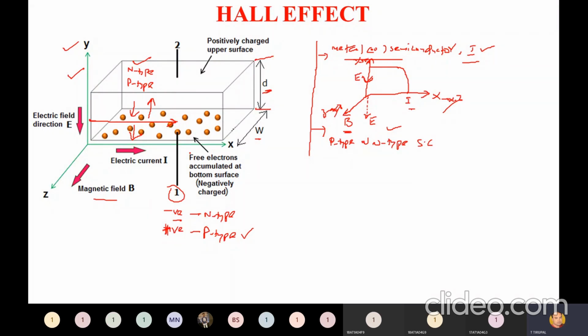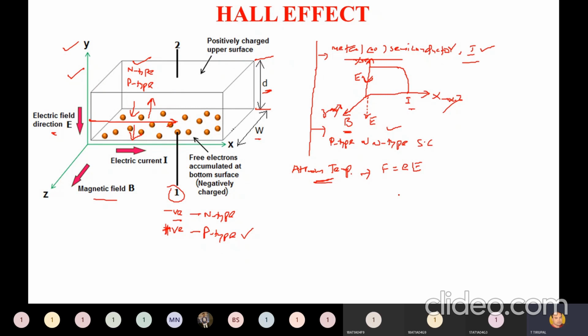On the x-axis we take current, on the z-axis magnetic field intensity B, and on the y-axis electric field intensity E. Now, the force exerted at equilibrium or at room temperature. At room temperature, there are certain parameters we need to learn. The force exerted by electric field intensity is given by F = eE.